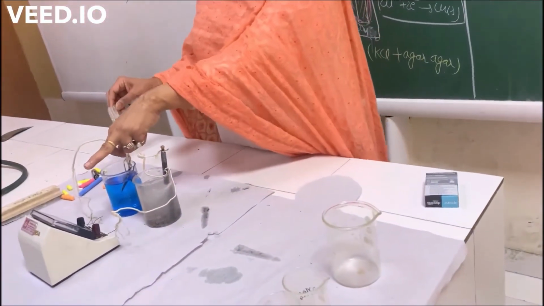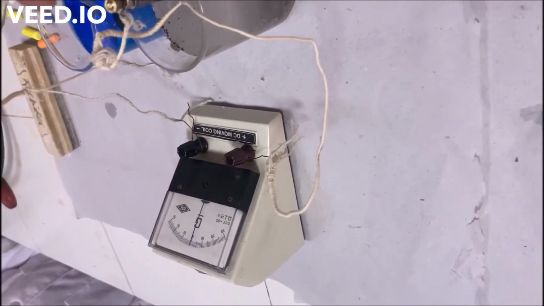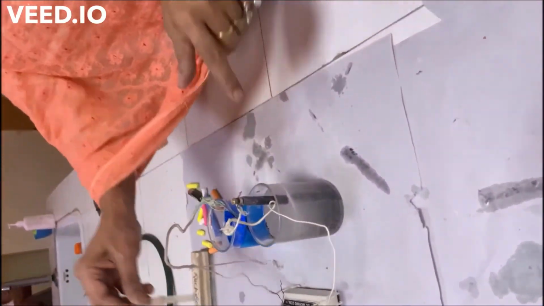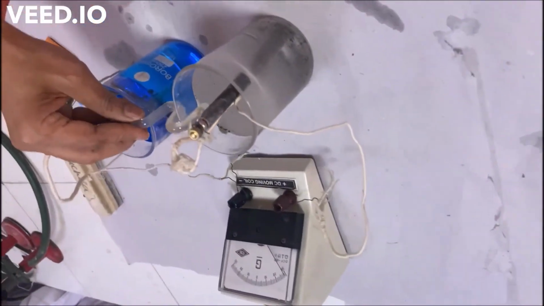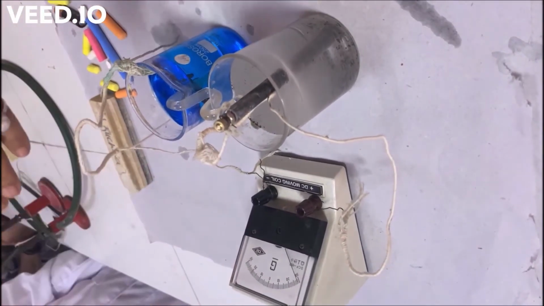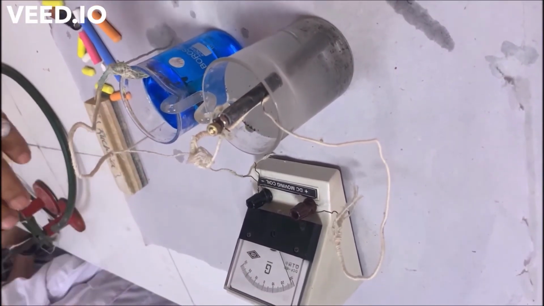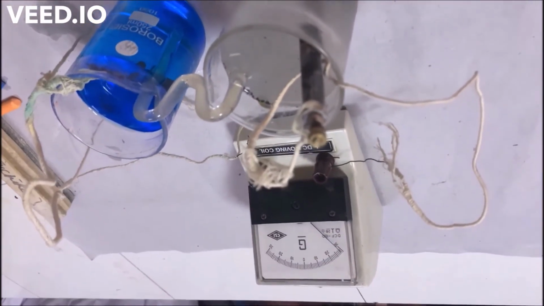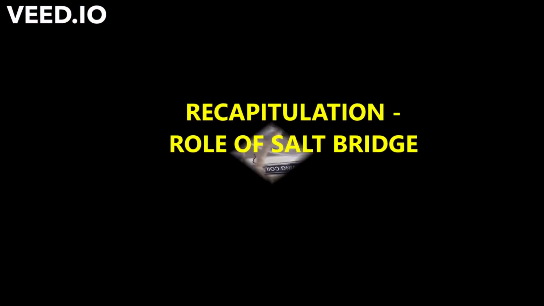Now again you can see, as soon as I remove the salt bridge, the reading is 0. Is the circuit complete or incomplete? Incomplete. Which means there is no flow of current, and no reaction. But as soon as I use this salt bridge again, the reading changes from 0 to 30. The galvanometer reading has changed. There is deflection, which means electricity is produced over there. Up to this clear? Okay.